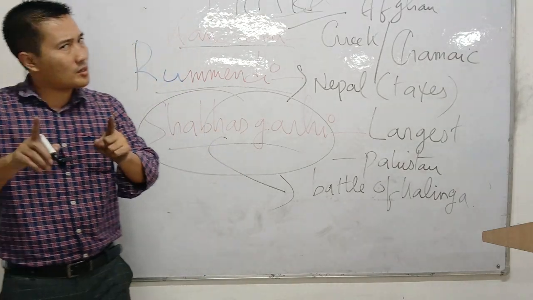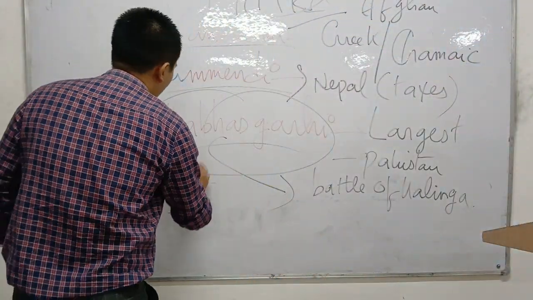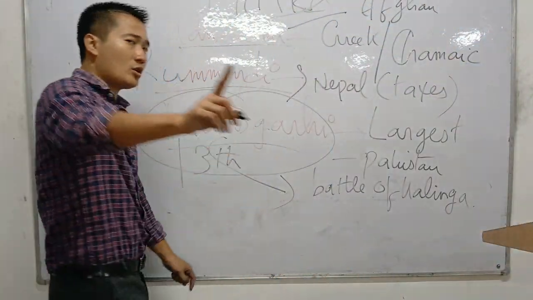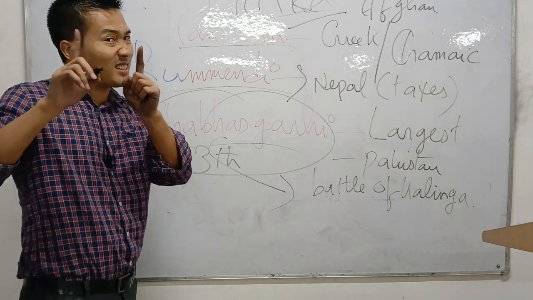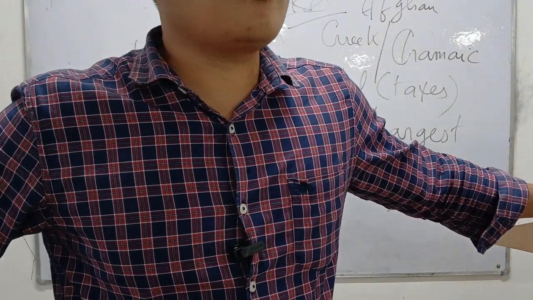Shahbazgarhi is the largest inscription of Ashoka, which is located in present-day Pakistan, and it is the 13th major rock inscription. Ashoka issued 14 rock inscriptions, but the 13th inscription talks about the Battle of Kalinga.